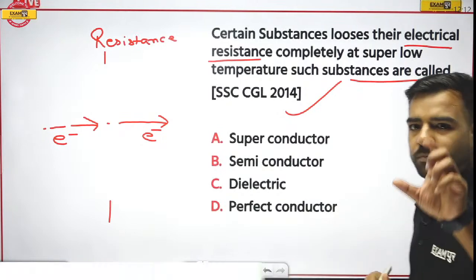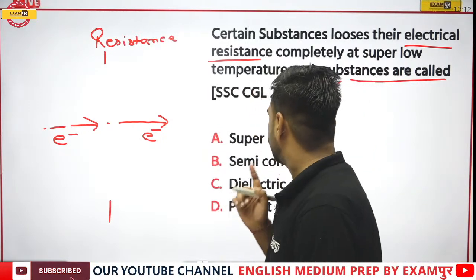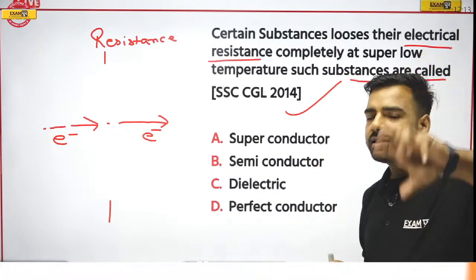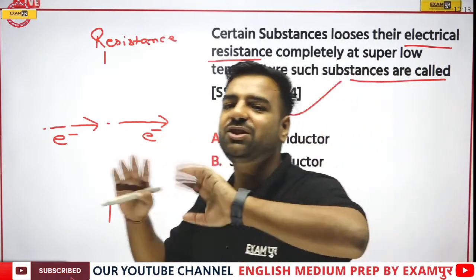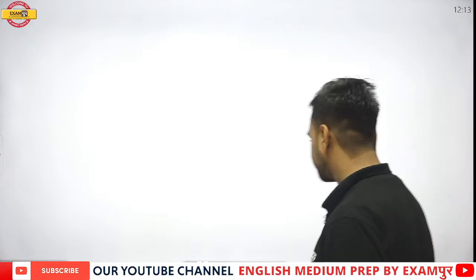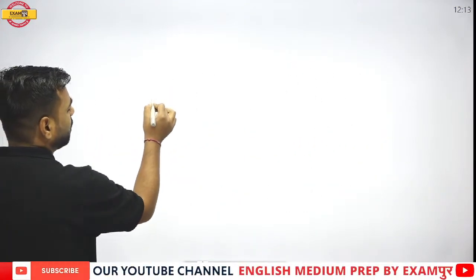Okay, so again, Navnita is with A and Prajwal is with C. Navnita is saying the answer would be superconductor and Prajwal is with C. Is there anyone among us who wants to change your options? Because I am going to explain it in one more manner. Let's have a look. Just tell me one thing. Have you listened? If I talk about current.